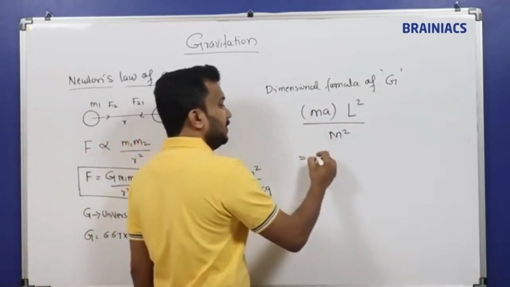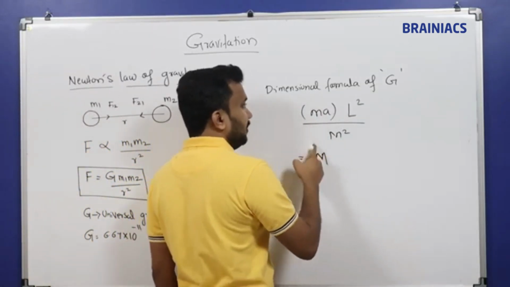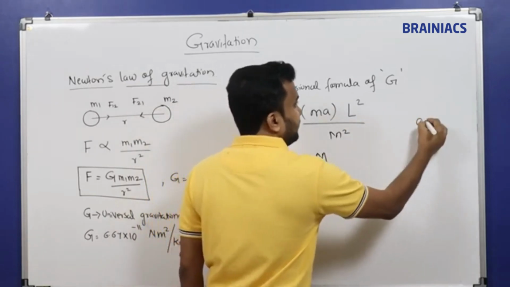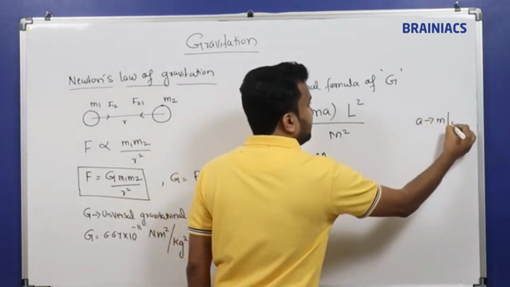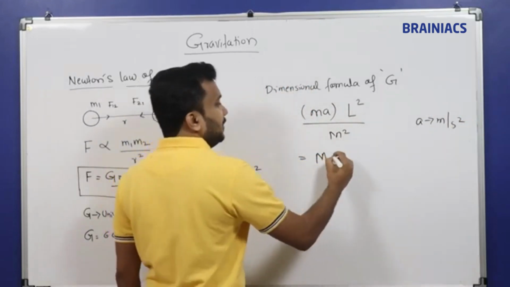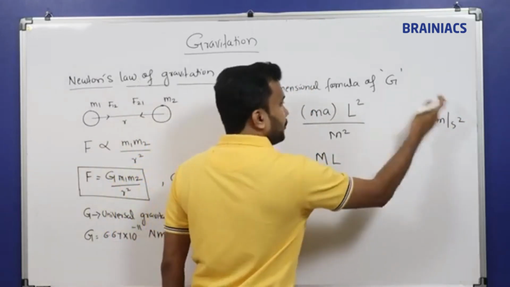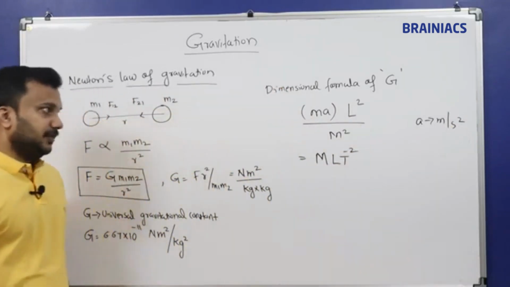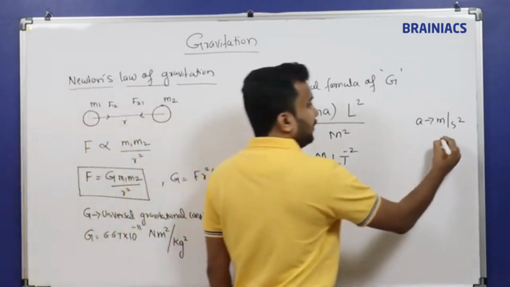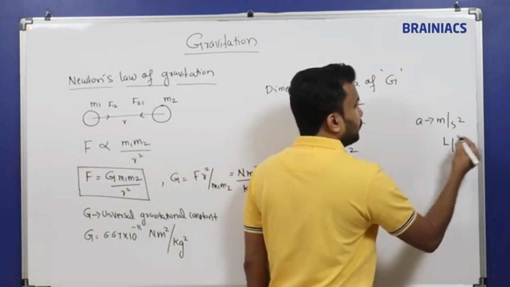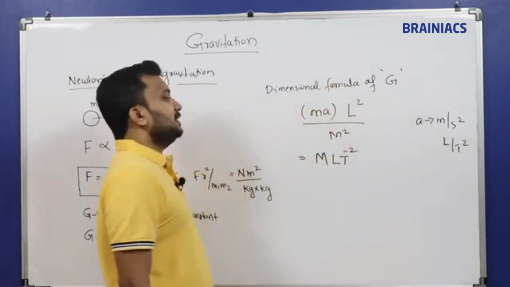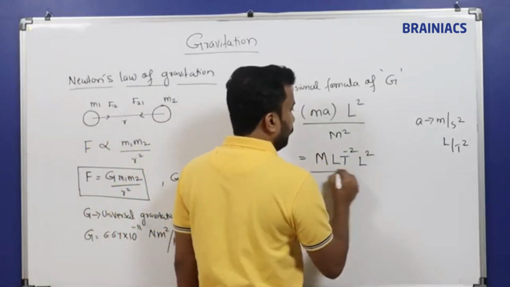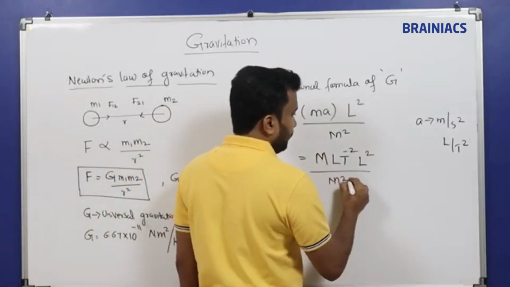What is M? M is mass, so mass into dimension formula M. Acceleration, the unit is meter per second square. Meter means L, per second square will go to the numerator, so LT raised to minus 2. L by T square will come. This can be written as LT raised to minus 2 into L square whole divided by M square.